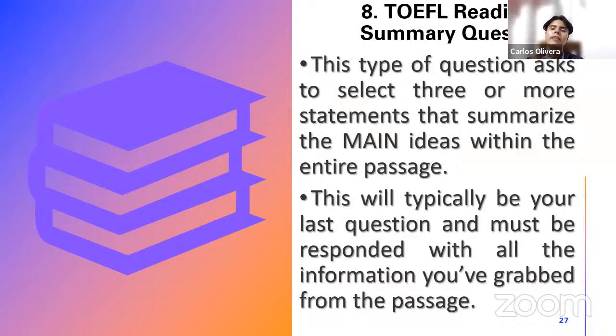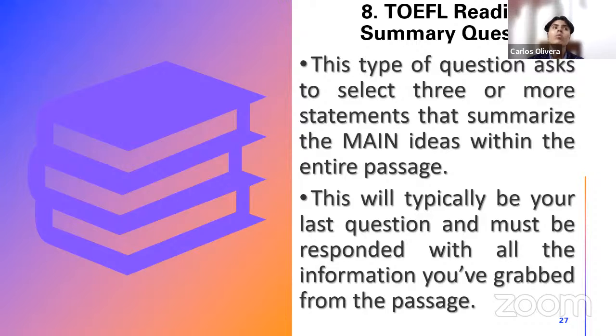Now this will typically be your last question and must be responded with all the information you've grabbed from the passage. Remember that in every single reading passage, you will have 10 questions per passage. Therefore, you have question 1, 2, 3, 4, 5, 6, 7. And maybe you were wondering about this. There is no way to say which type of question you're going to receive, because it is not the case that you're going to receive one question of each type in your exam. That is to say, maybe in your 10 questions of the first passage, you don't receive any vocabulary question. That is possible.